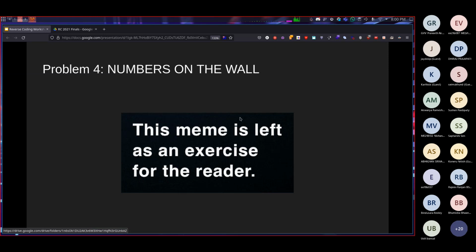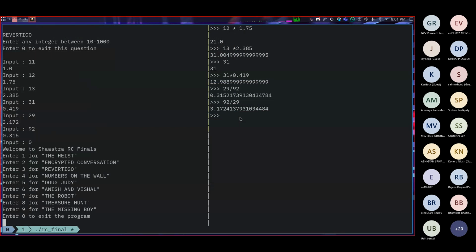Up comes the next challenge. Yeah, numbers on the wall. This challenge has been left as an exercise to the reader or the viewer. You are supposed to do it on your own. You have the code. Sorry, you have the binary. You have a PC. Just do it on your own. Nothing fancy. It's kind of similar.